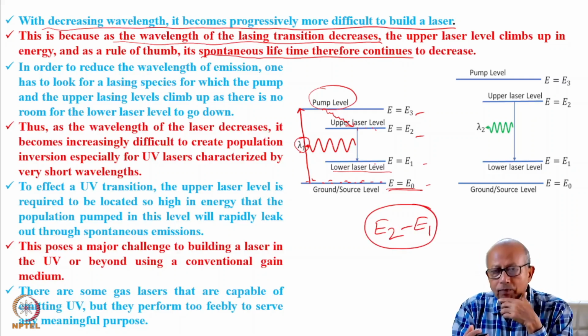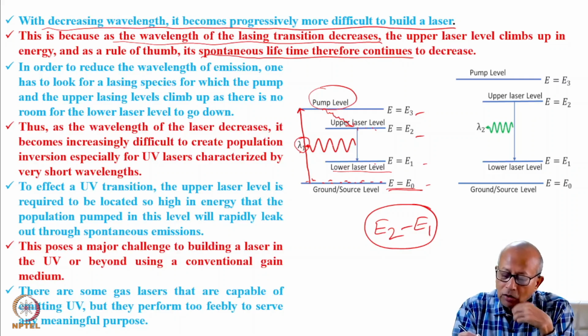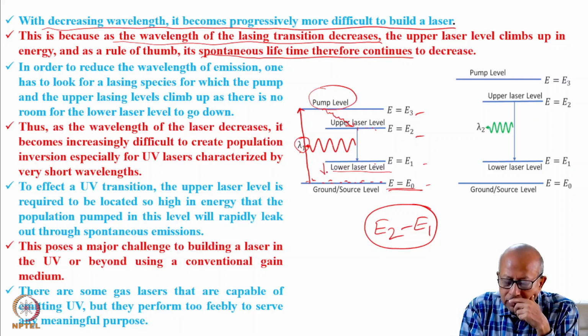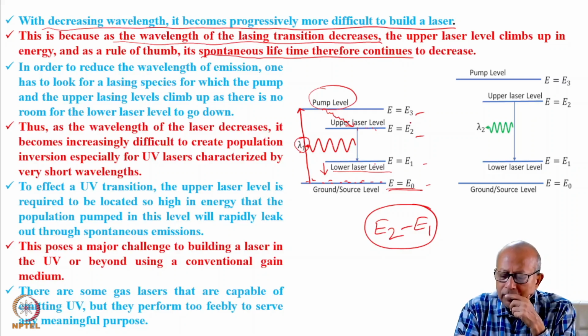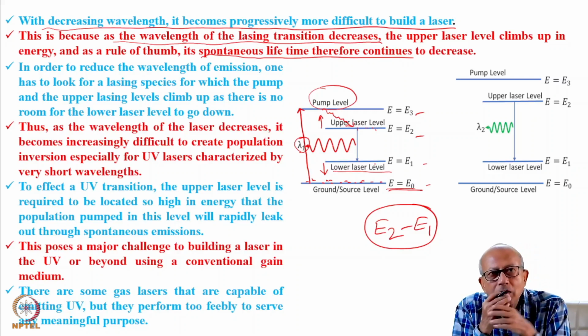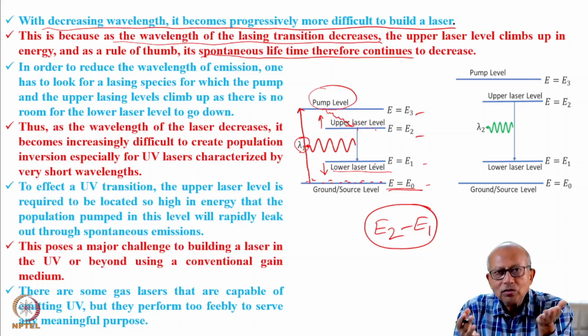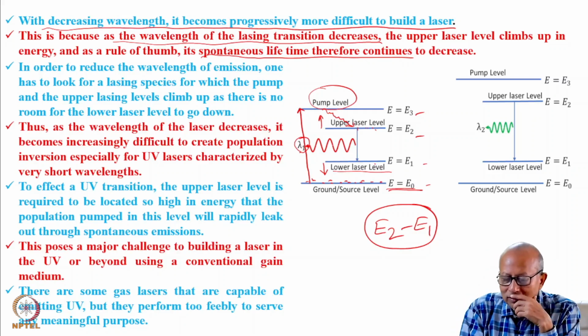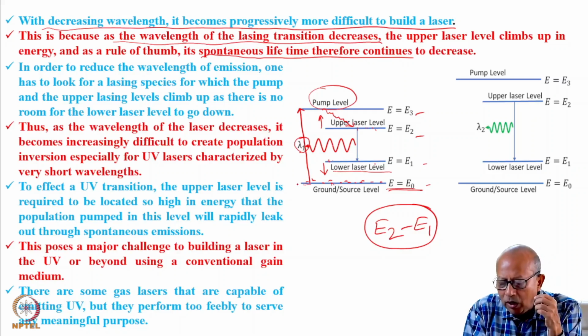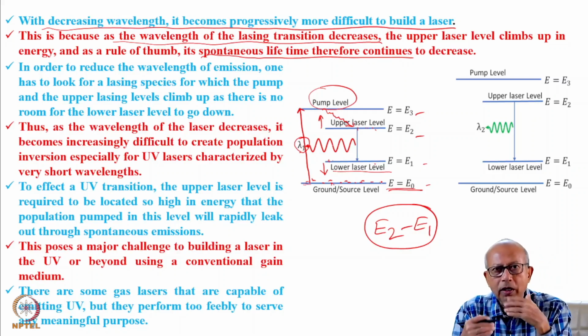Of course, you can appreciate this point. So how do you increase this gap? Two ways. Either you take this lower laser level down, or take the upper laser level up. Now, taking this lower laser level down is not so easy, because the room over which you can take it down is limited, because ground level is fixed, zero energy level.